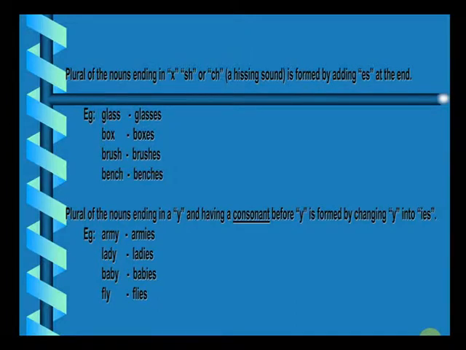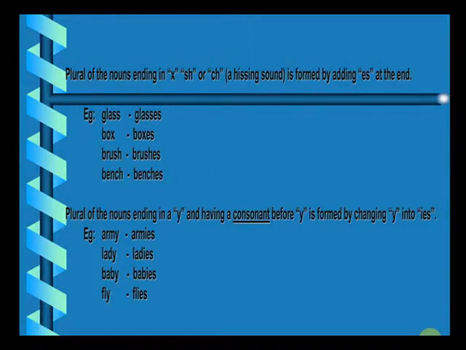You just cannot make it glass followed by s. So when it is ending with s, you'll have to add es to it. Or when it is ending with x, as in the case of the next word, box, that becomes boxes. Brush, ending with sh, becomes brushes. Bench, ending with ch, becomes benches.